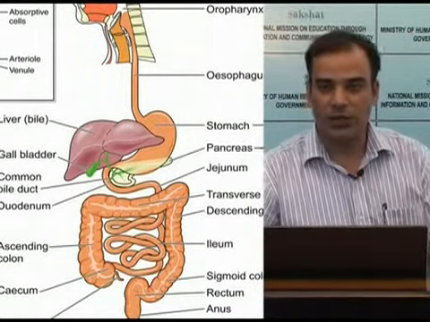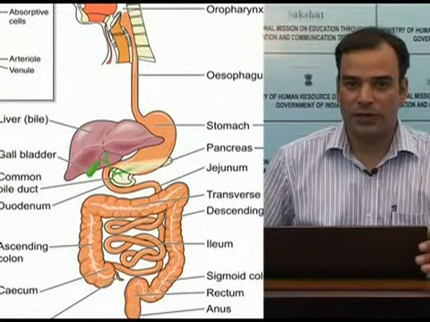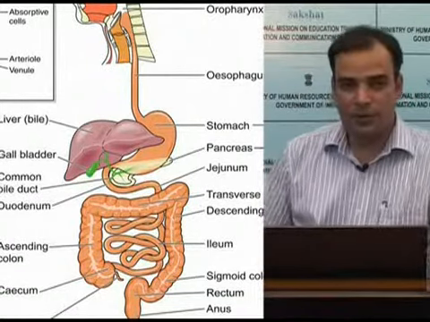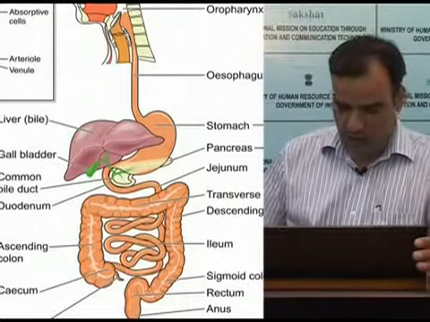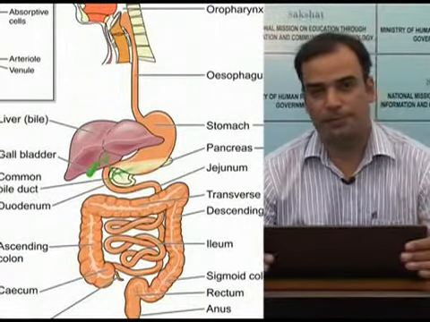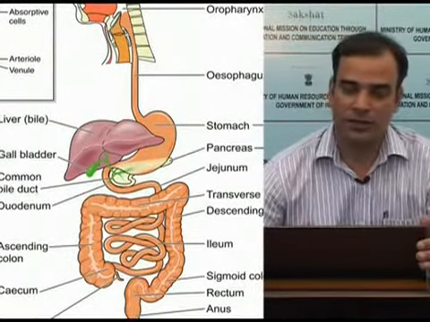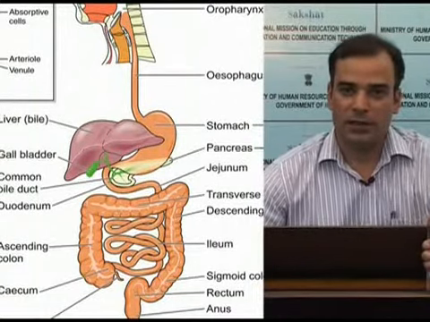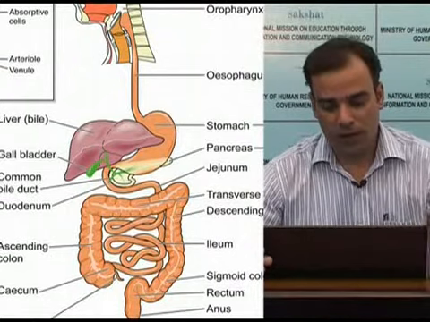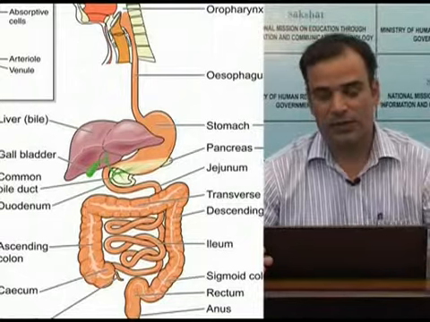This tract is also called the alimentary tract or gastrointestinal tract. Now, before we proceed further, let us first see what is the purpose of this digestive system. Every system of our body has a particular function, a particular purpose in the whole system of the body. Digestive system also has a purpose. So, first let us see what this purpose is.